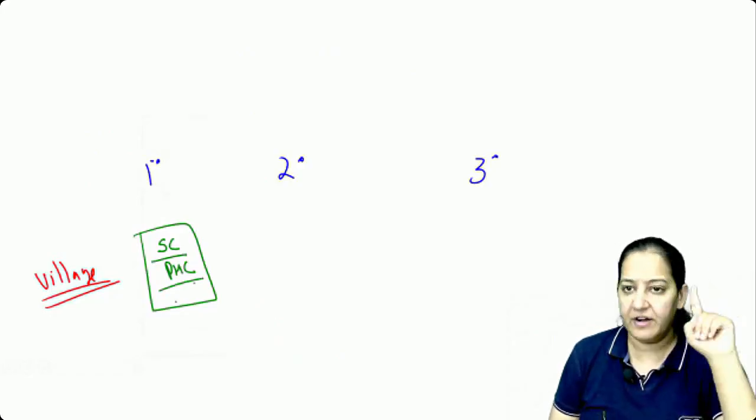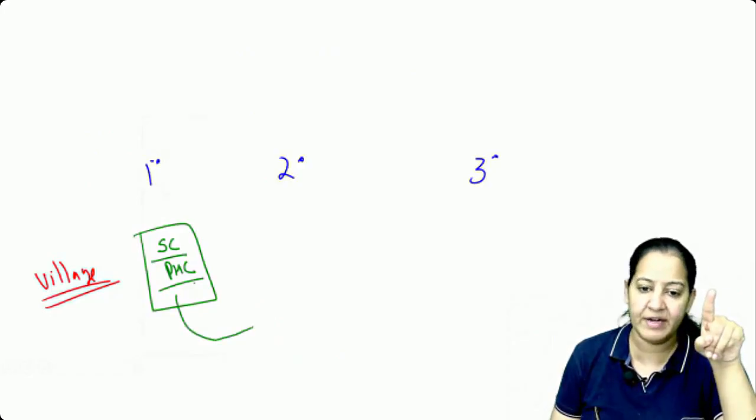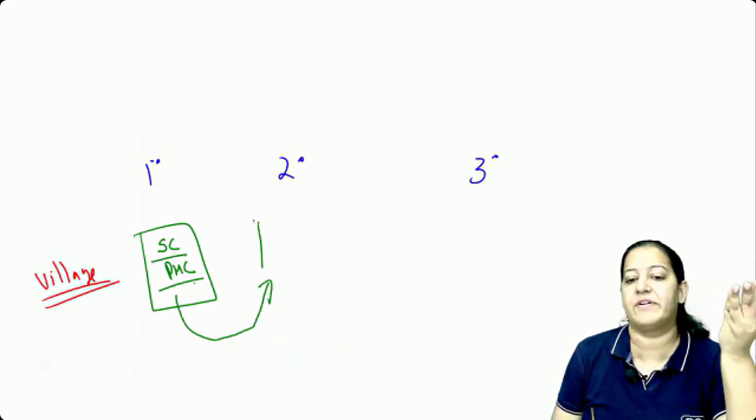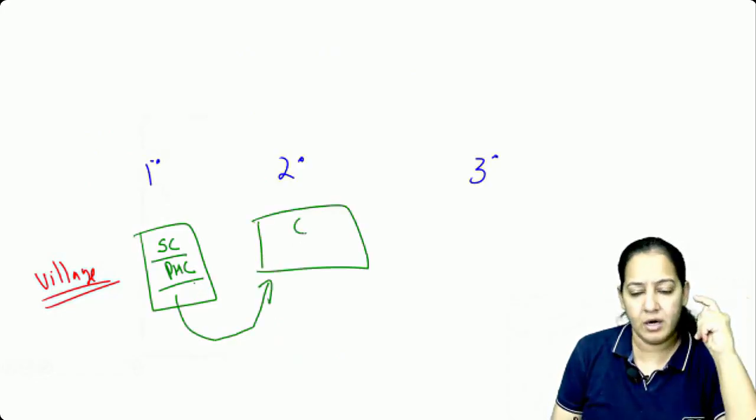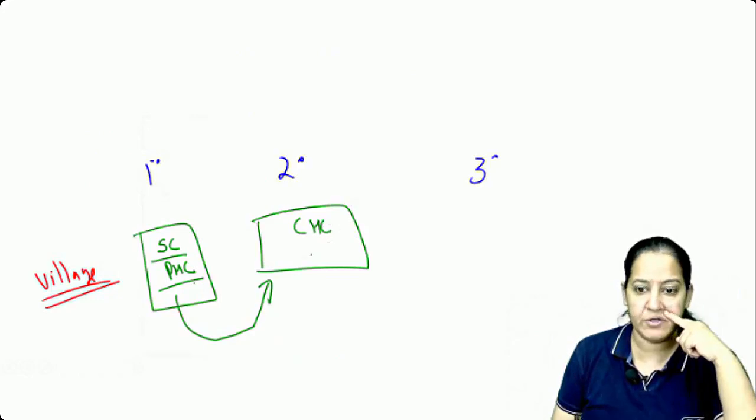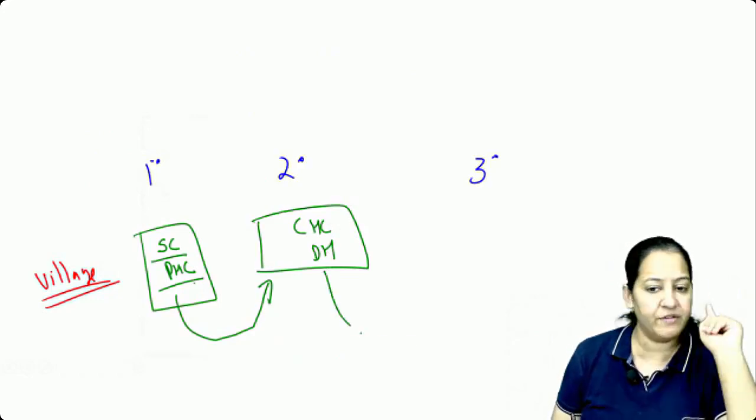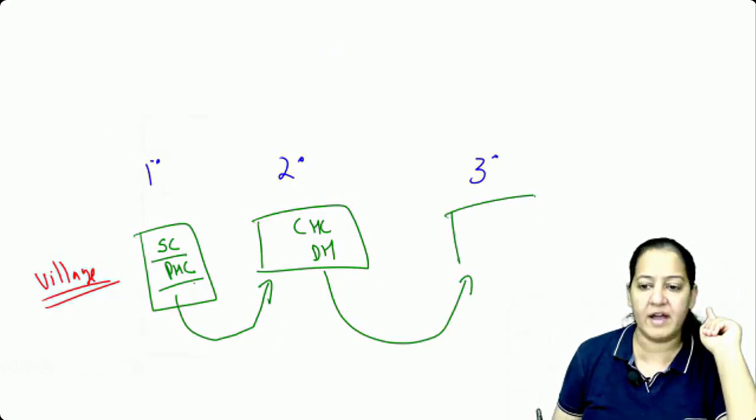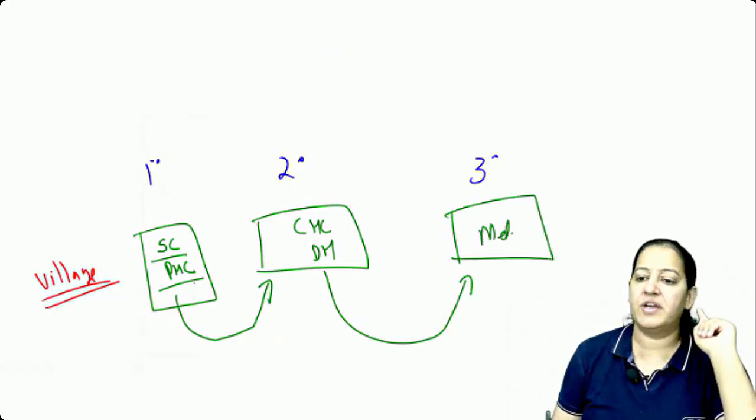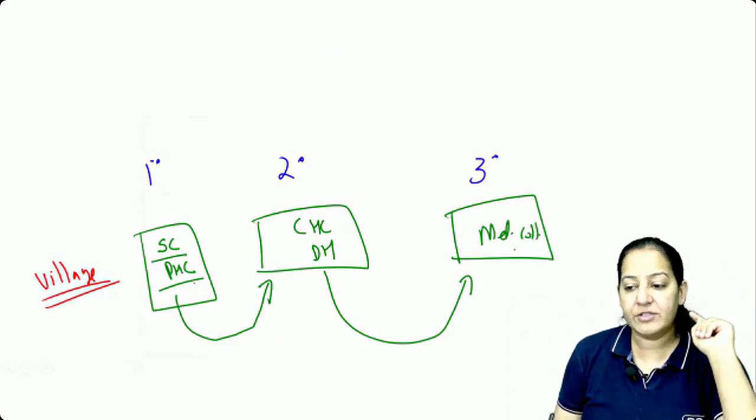If they are treated here, it's good. If not treated, they have something more serious, they are referred to CHC and district hospital. And if they are treated here, it's good. If they are not treated here, they are again referred to the tertiary care, that is medical colleges, in which super specialty is also there.